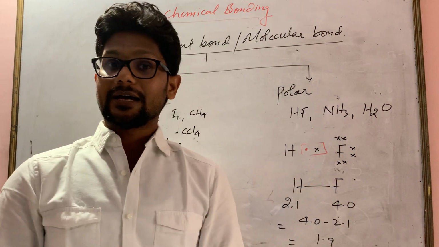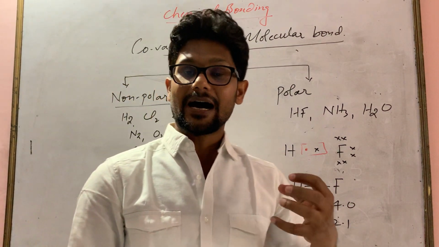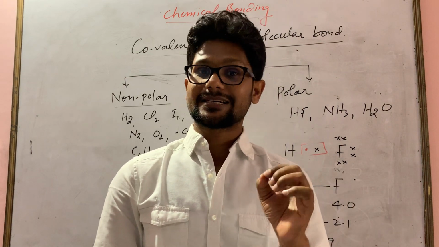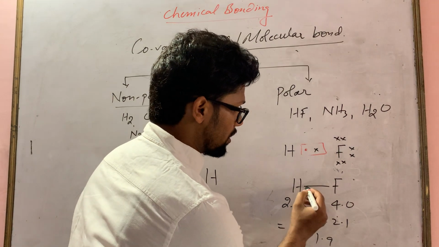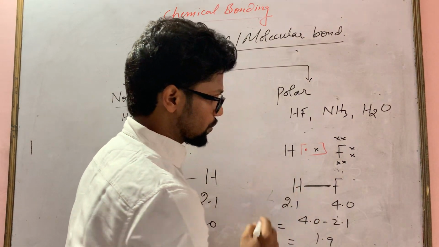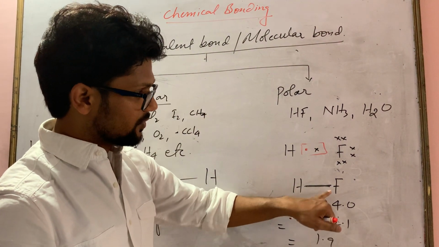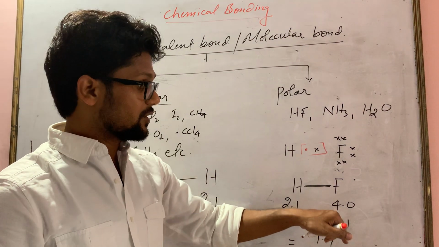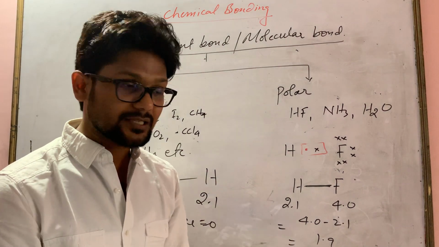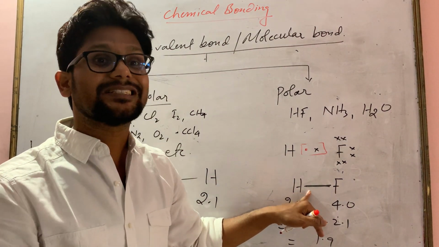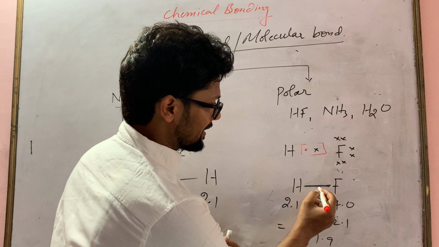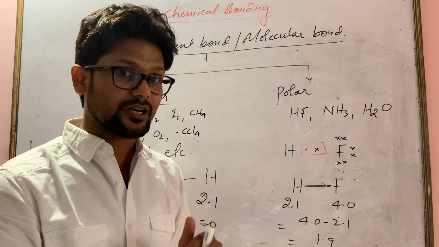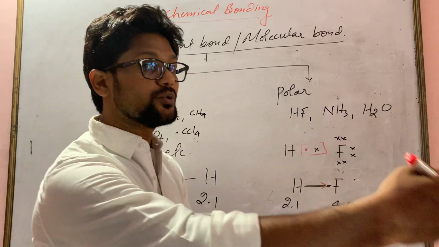As we know, if an atom possesses high electronegativity, it has the tendency to attract the bond pair of electrons. Fluorine has high electronegativity, so fluorine will attract the shared pair of electrons towards itself. Whatever electrons are here will go towards fluorine. It means fluorine is gaining electron and hydrogen is losing electron.